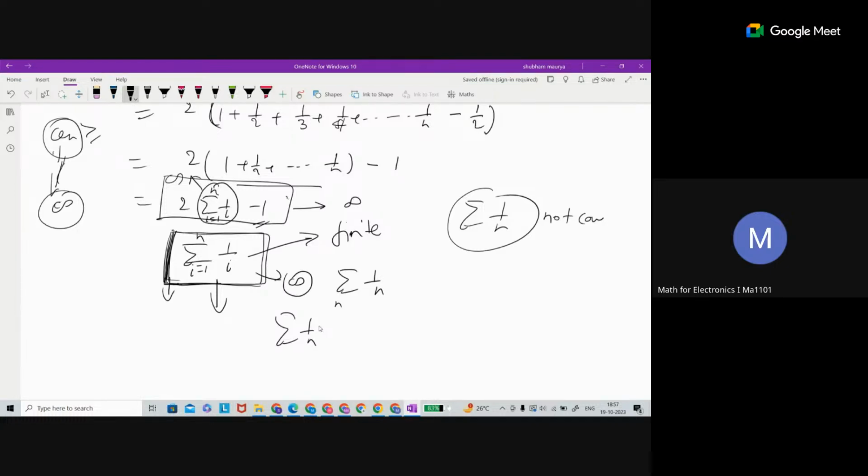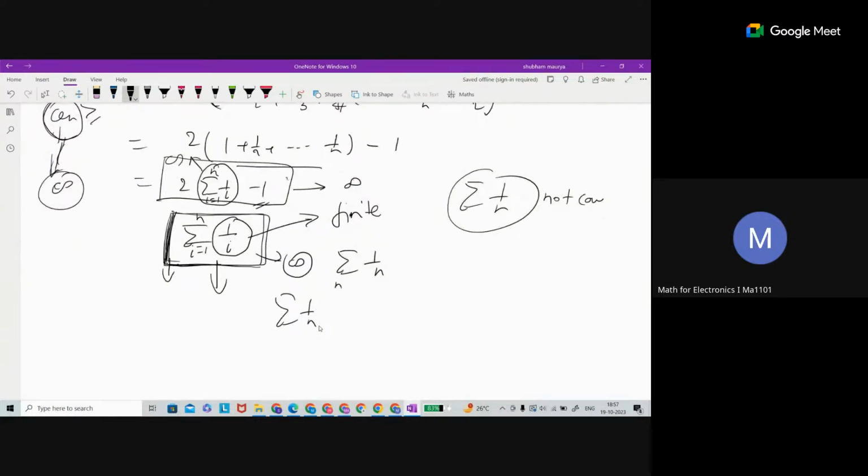That means it will go to infinity. The whole term will finally go to infinity as n goes to infinity. And each term is greater than the corresponding term on the right side, so that's why this will go to infinity also. If you see the lecture, I think sir has said so. I know the proof, and I can prove it easily, so just give me a minute. For the timing, in the lecture, I think sir has said that this series is not convergent.